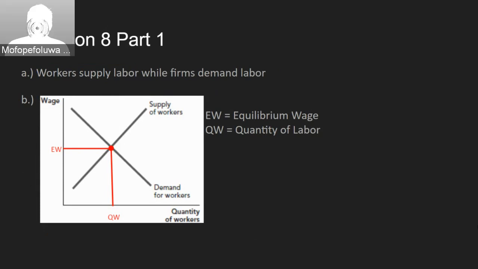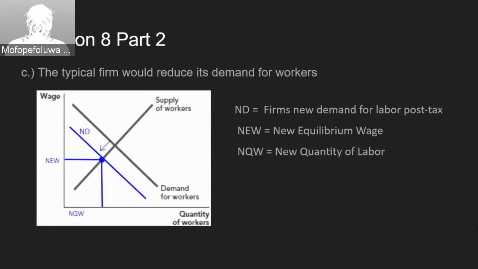For question 8A, the labor is supplied by the workers and labor is demanded by the firm, so the workers supply labor while the firms demand labor. For part B, the equilibrium wage and the quantity of labor are both shown on the slide as the points on the wage axis and the quantity of workers axis. For part C,